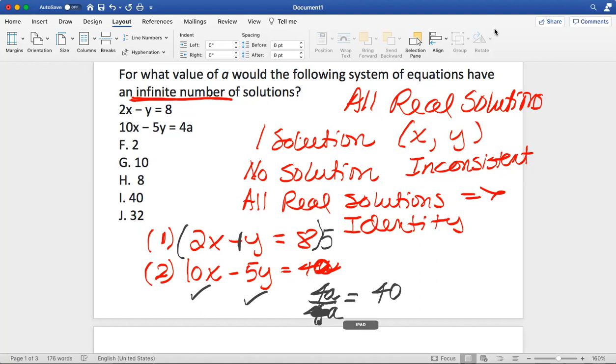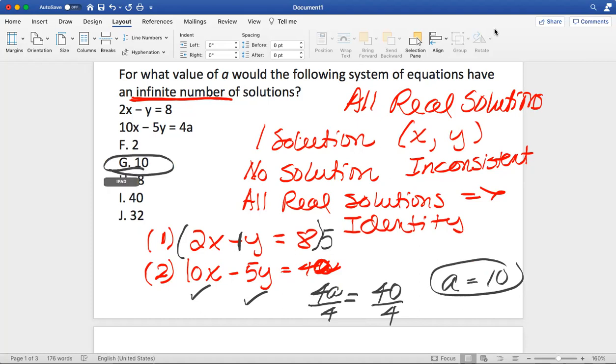Now we're going to divide both sides. Oops, I put too much here. Let me go ahead and clear this out, guys, because that's looking a little messy here, and I don't like it when it looks messy. I want everything to be very clear. So we divide both sides by 4, everybody. And just like that, you get A is equal to 10. Now, guys, there's your answer right there for this one. It's going to be letter G. And just like that, we are done.